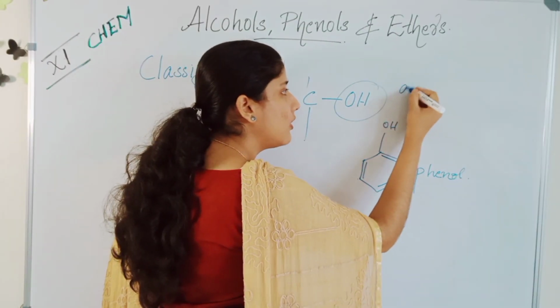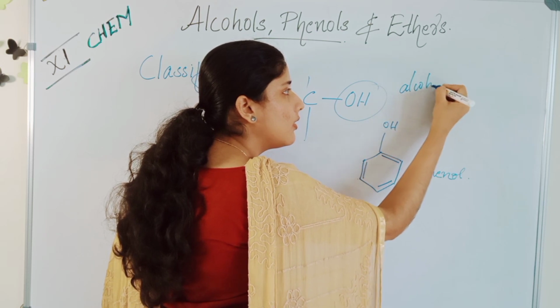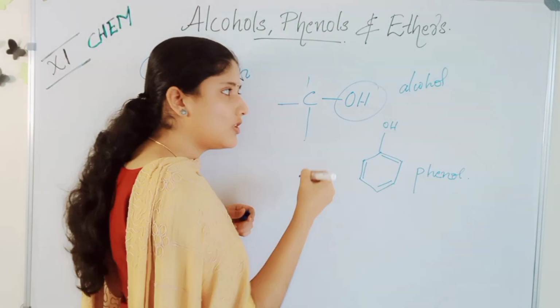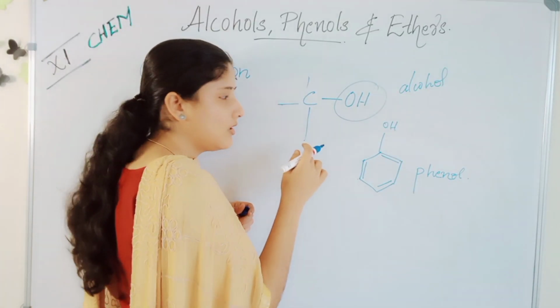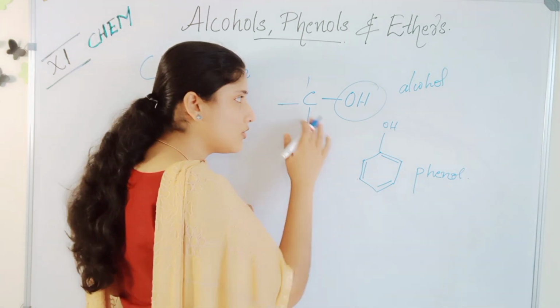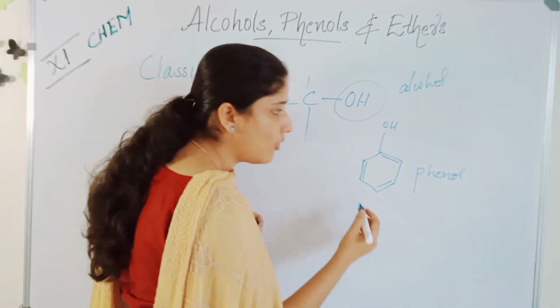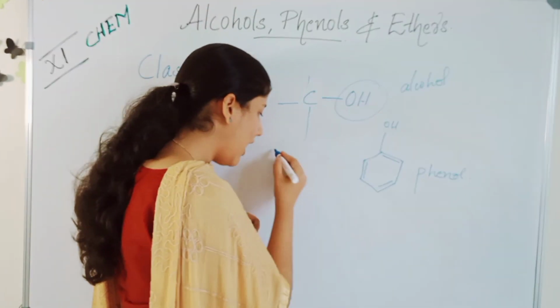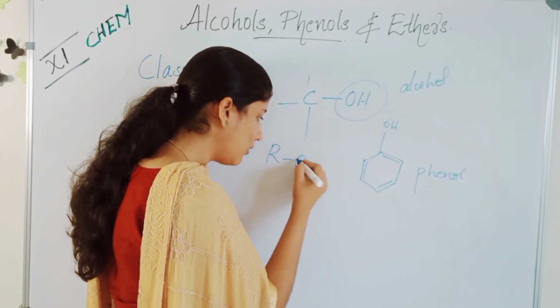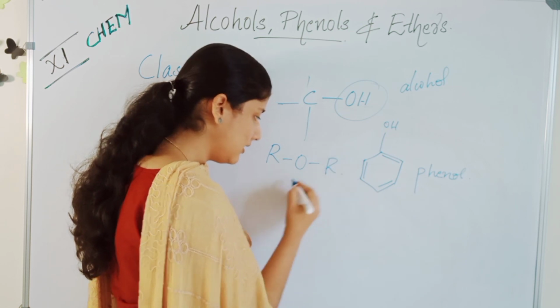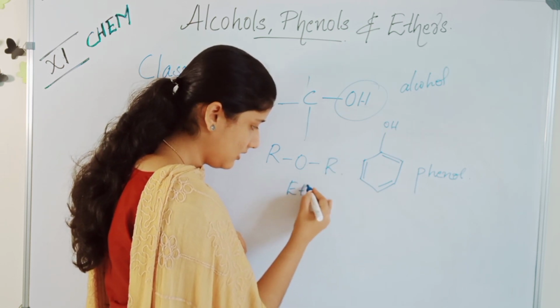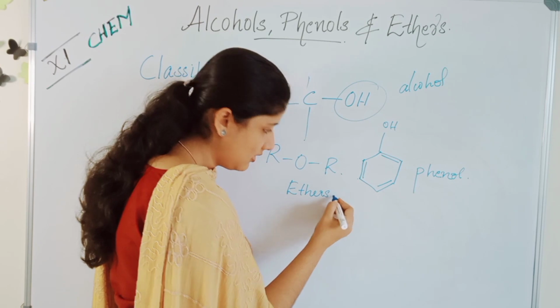This is an alcohol. There can be different functional groups or different alkyl groups attached to this carbon. When a benzene ring is attached to an OH, we call it phenol. And also ROR are ethers.